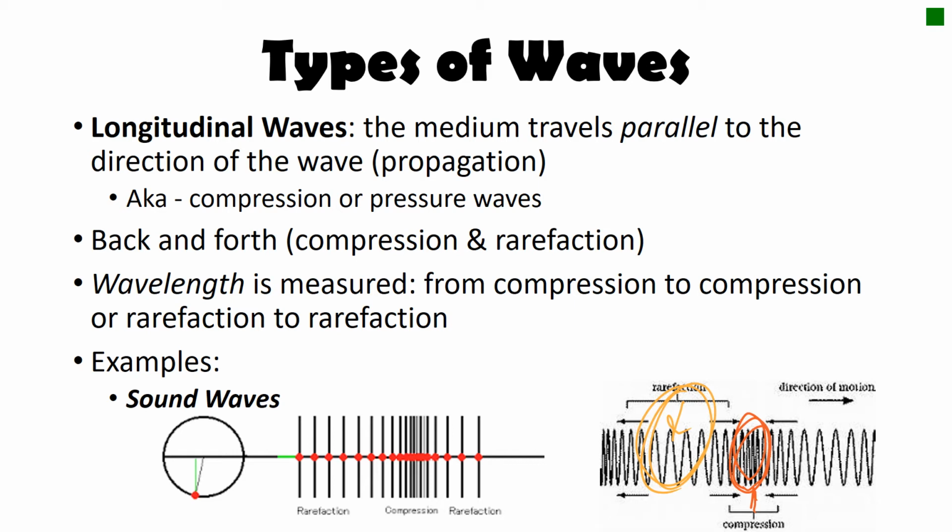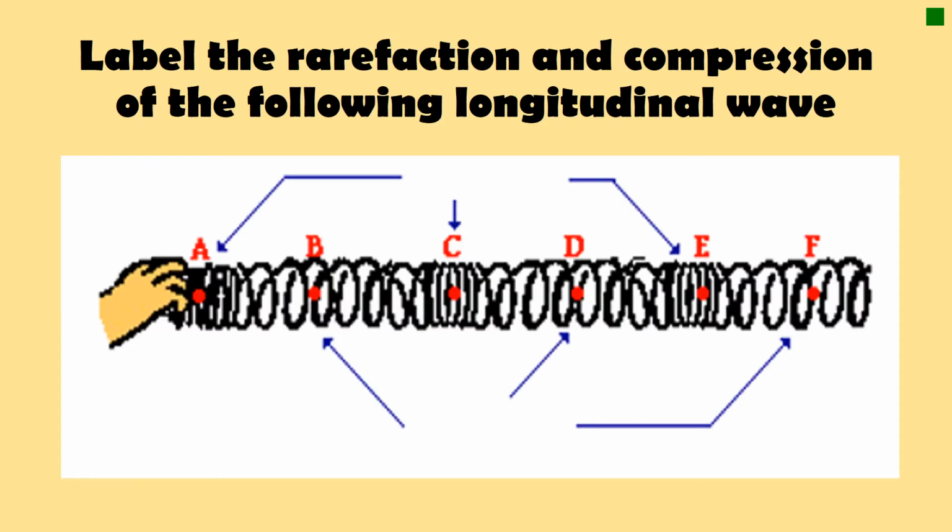So compression is where it's most squished, rarefaction is where it's most stretched, and what you can do to measure a wavelength is measure from a compression to a compression, or from a rarefaction to a rarefaction. It's kind of like saying we measure from trough to trough, or crest to crest. This one we are measuring from compression to compression, or rarefaction to rarefaction. All right, so let's label the rarefactions and the compressions. I always like doing compressions first because that word just rings a bell.